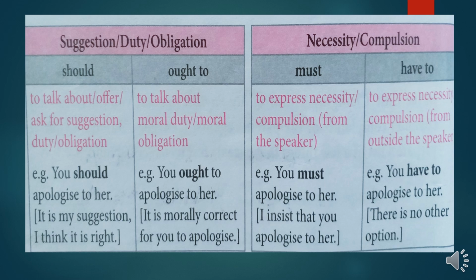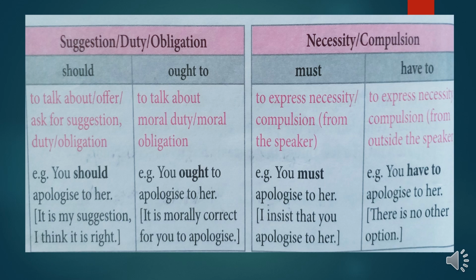Then ought to. Ought to we use to talk about moral duty, moral obligation. Means a kind of duty it is. For example, you ought to apologize to her. It is morally correct for you to apologize. Means it is a kind of moral duty. You ought to respect your teachers. You ought to follow the decorum of the school. So it is your duty. So what is the basic difference between should and ought to? Should we use to express suggestion and ought to we use to talk about moral duty, right?